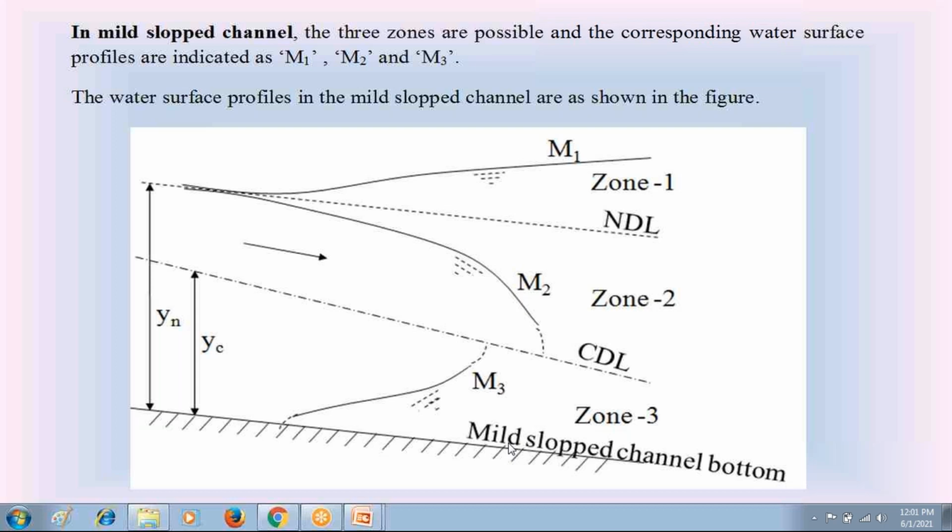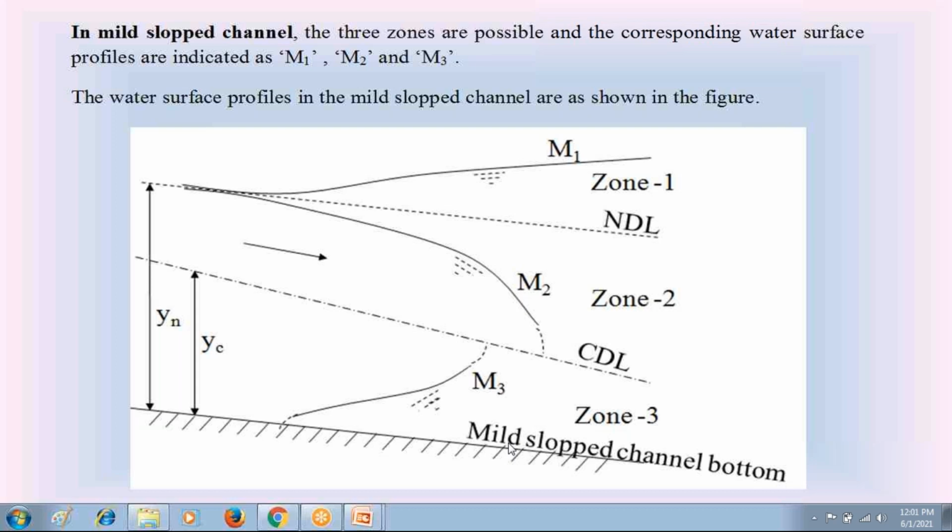The depth of flow Y may be in between Yn and Yc, that is zone 2. The depth of flow Y may be less than Yn and Yc, that is zone 3. This is in mild slope channel. So in the mild slope channel, we have three water surface profiles: M1 curve in zone 1, M2 curve in zone 2, M3 curve in zone 3.